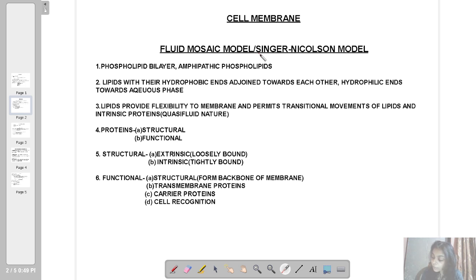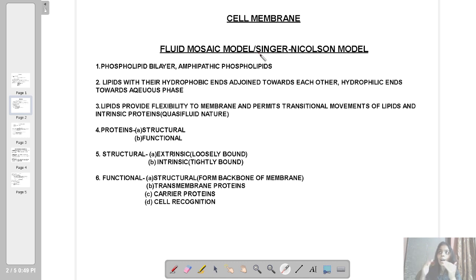There is one theory given by Danielli and Davson, which is called the sandwich model. It is one of the earliest theories. What does this sandwich model tell us? The name sandwich refers to three layers.